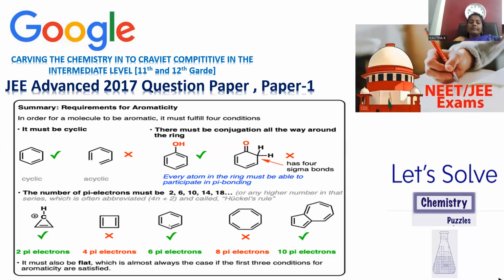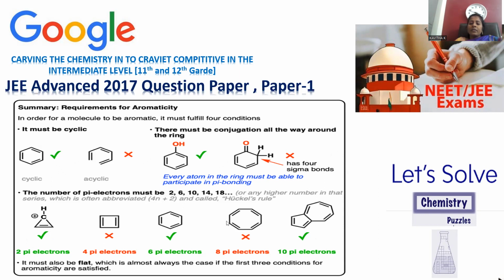Go with benzene. Benzene is cyclic, so the first criterion is satisfied. Second, alternate arrangement: all the double bonds are alternately placed with single bonds, so the second criterion is satisfied. Third, 6 pi electrons, 4n plus 2. 6 pi electrons obviously follow the 4n plus 2 system, and the Huckel rule is applicable. So all criteria got satisfied in the compound, and you can say it is aromatic.